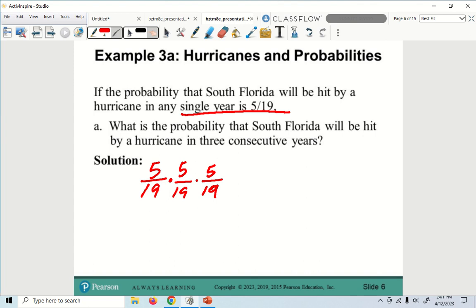So if I go ahead and multiply that out, I'm going to get 125 over 6,859. Like that? So right now it's just a fraction. It doesn't really make sense until I actually make it a decimal and look at the percentages. Right now it's just big number over big number, right? Write the decimal for me. What's the approximate decimal? Point what? 0.18?